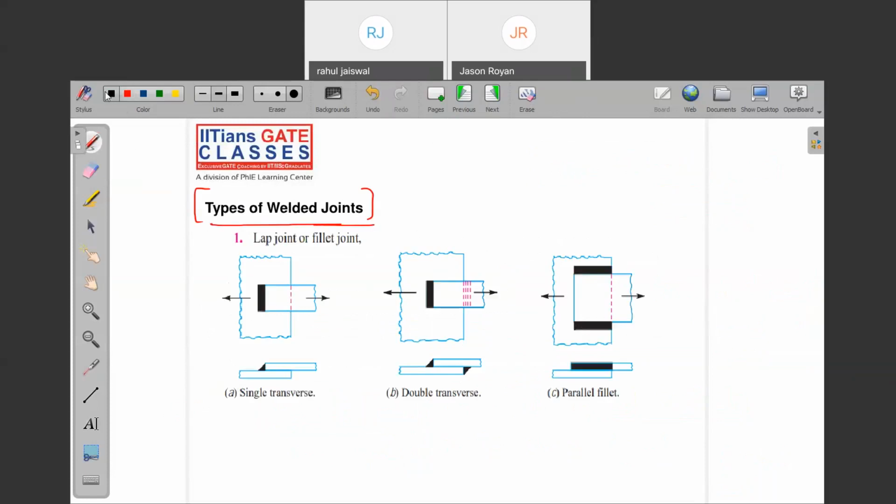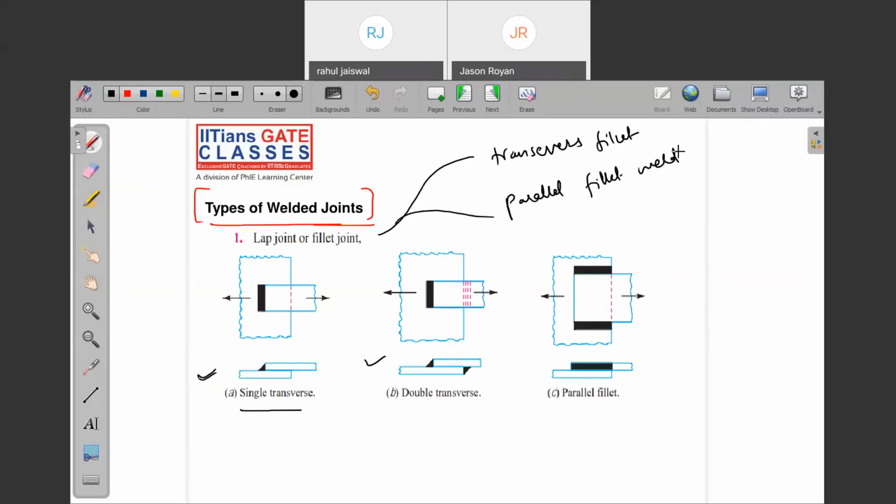What are the types of welded joint? Guys, we have the lap joint and the butt joint. What is the lap joint? This is the lap joint: one plate is placed over the other, like this. In the lap joint also we have two types: transverse fillet weld and parallel fillet weld. Of course, you can see this.